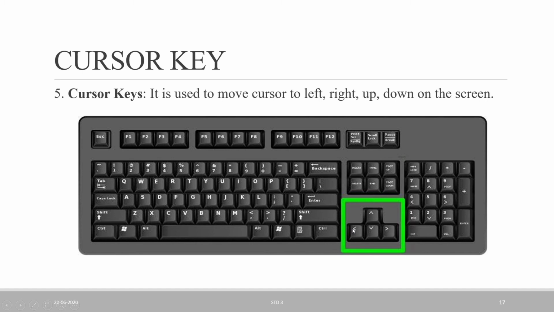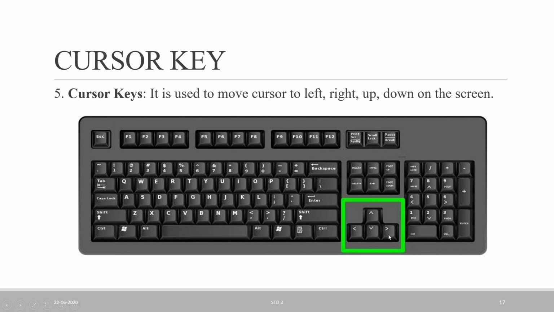So these are all four keys: up, down, left, right. Which key? It's called a cursor key. This green color box I am showing here is our cursor key, and it is used to move the cursor up, down, right, left. So now you can understand the keys we have learned: number key, then letter key, then space bar, then enter key, and now the cursor key, the fifth one, right?